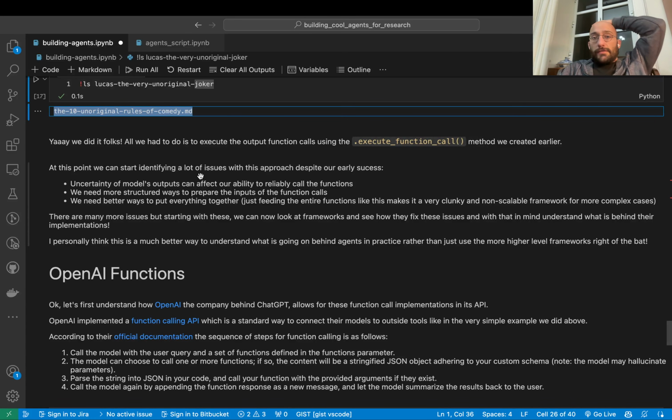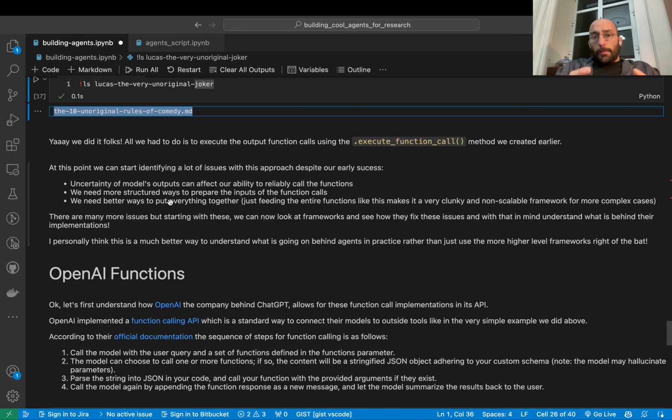If the model gives us anything beyond just the function call, we're going to fail. So we don't have any kind of security about whether the model is going to be able to call the function or not. In these examples, I did very simple toy examples, but for more complex problems, we would reach a bottleneck. We will reach a threshold in terms of complexity and difficulty quite fast.